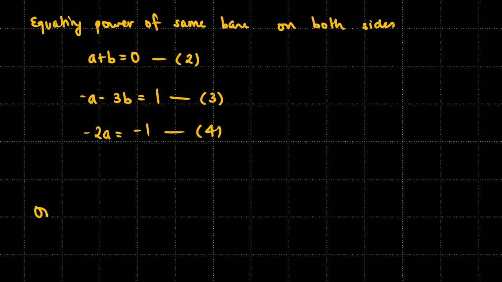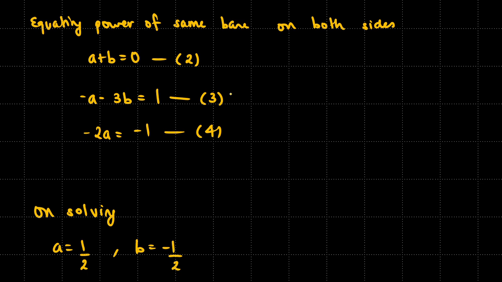So solving is pretty trivial. From equation 4 we get a is 1 half. Now you can use any of the equations, this or this one, which will lead you to the same answer. So let's use this one. So here we will get 1 half, which means b will be minus 1 half. Or if you go here, it will be minus 1 half plus minus 3b equals 1, which will also leave you with minus 1 half.